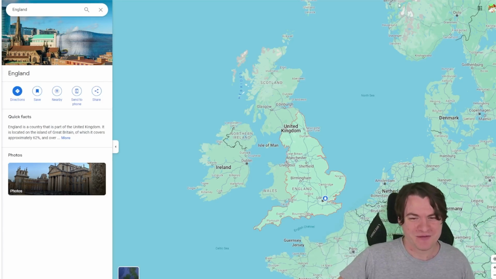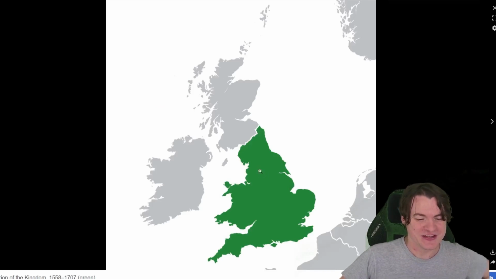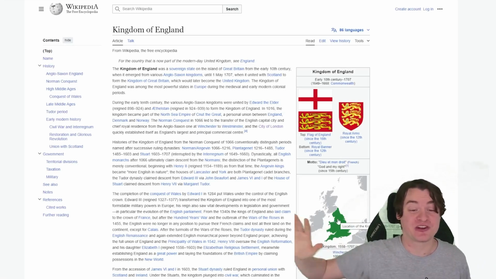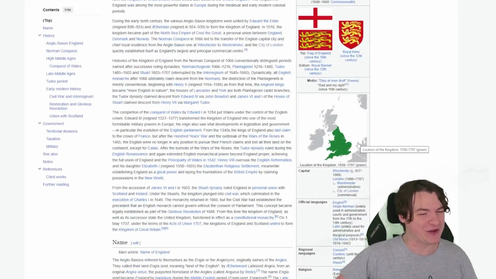Even more fun, by the way, because England actually conquered Wales a long time ago, is if we take a closer look at the Kingdom of England, you can see it actually includes all of Wales. And so in case you don't agree with my controversial point, I think you'll agree that there is certainly no England and Wales anymore.